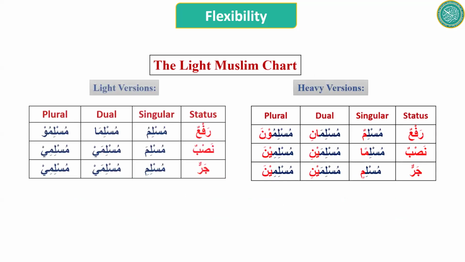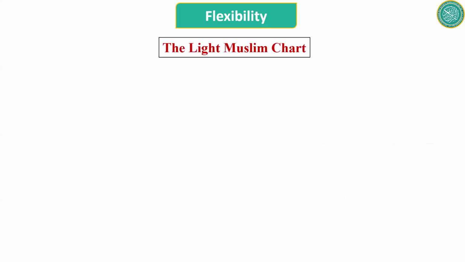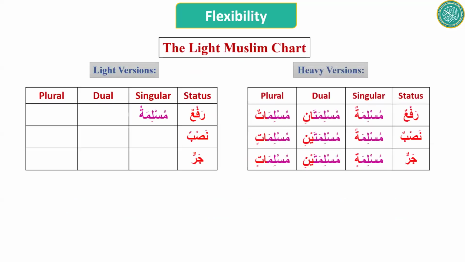Similarly for feminine gender, we can make them light as well. Muslimatu, Muslimata, Muslimati, remove the noon sound. Instead of tun, tu, Muslimati.